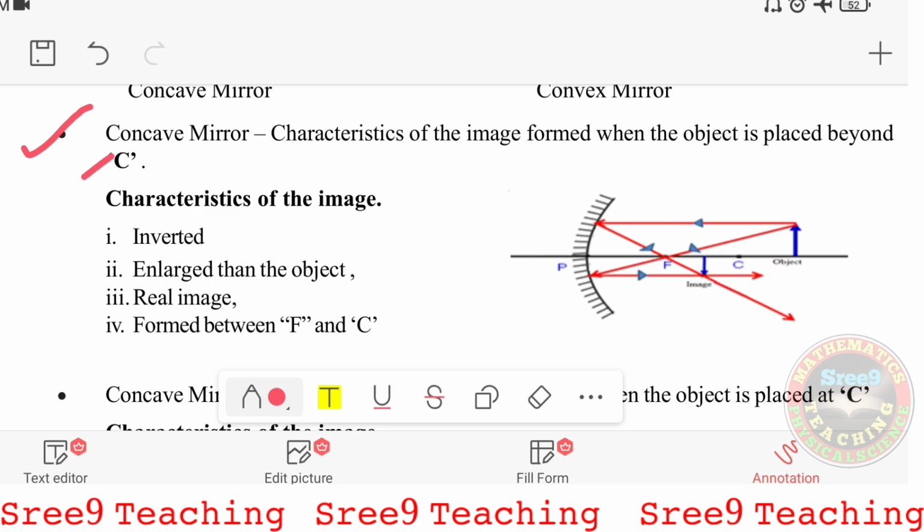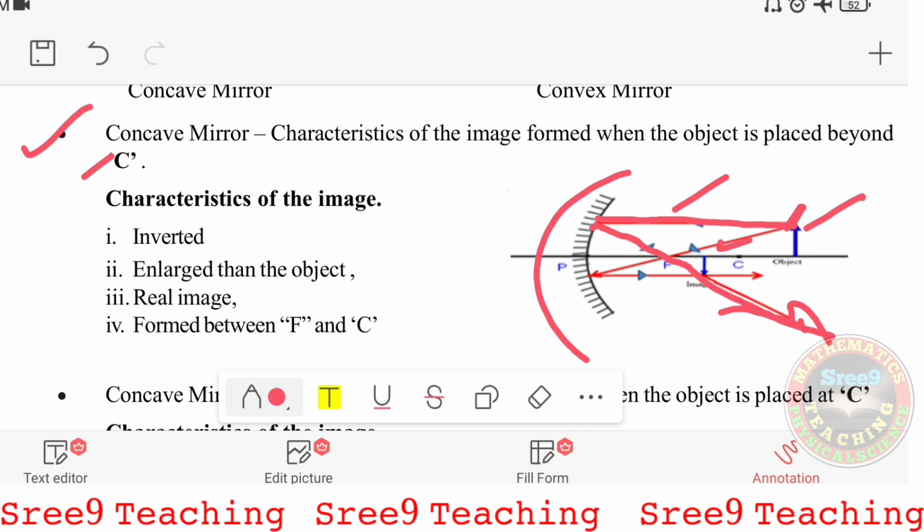Here you can see on the screen, this is the concave mirror, and this is the object. Two rays are coming. One is parallel to the principal axis, the ray coming from the object along this direction, and after reflection, it is passing through the focus, right? And another is a ray coming from the tip of the object, traveling through the focus. After reflection, it is traveling parallel to the principal axis, and they meet at this point.